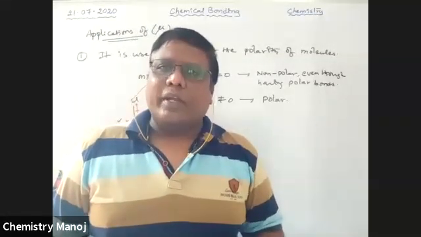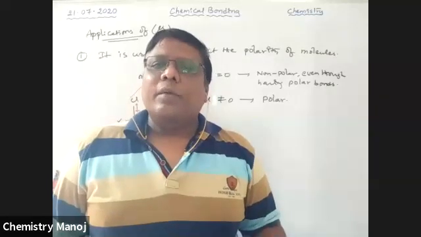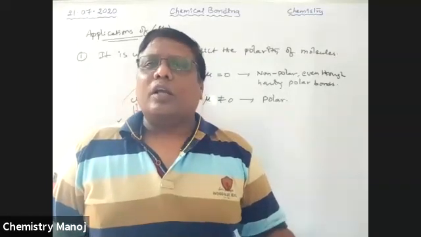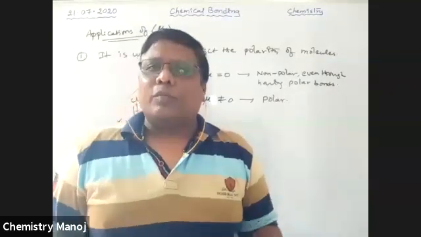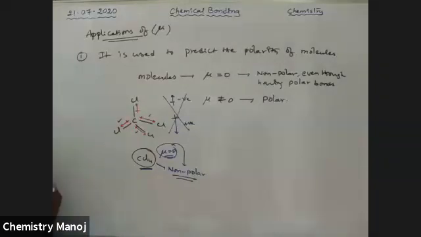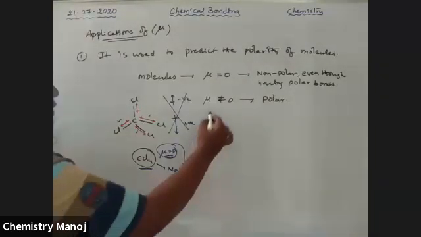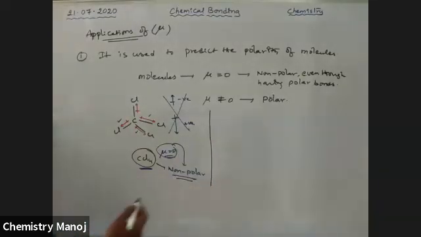Those molecules having mu equal to 0 are non-polar molecules. Those having mu not equal to 0 are called polar molecules. See here, the CCl4 molecule is non-polar.